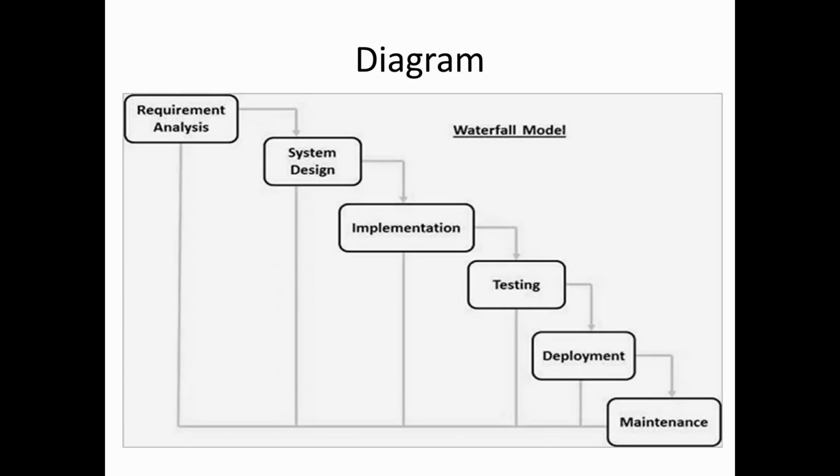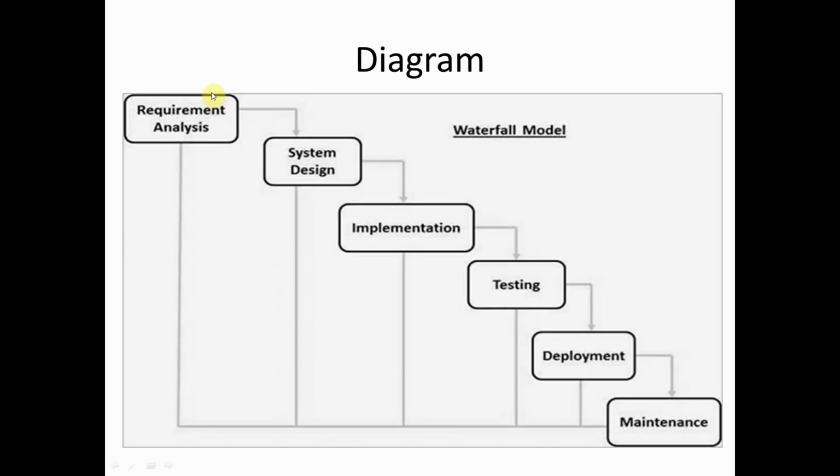So first we ask our customer, ask our client, what they want to get created. The client will give us the requirements: I want this software, it should have this feature, this function. In this way we note down all those requirements, and after noting them down, we show the document to the client, and then the client agrees, okay, this is the model that will be created, what will be the cost, how much time it will take. All these kinds of requirements we take in the first phase, which is the requirement analysis phase.